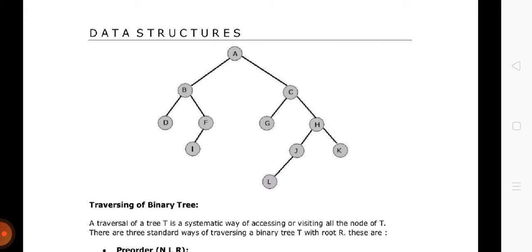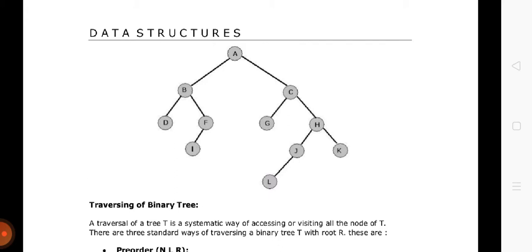ठीक है, तो pre-order traversal says that process the root or the parent node first. So we will process B because B is actually it is the parent of D and F. So we will process it. ठीक है, we will access this node and then again we will check for its left, क्योंकि pre-order traversal says that process the parent node first, then come to the left and then process the right part of the tree.